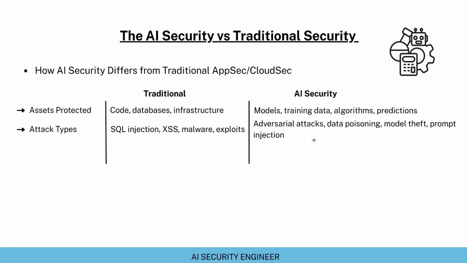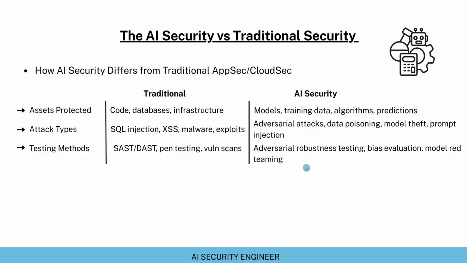And I hope you are now clear on the kind of attacks that are applicable to these AI systems and that they need protection from. The next one is testing methods. So in the traditional security, we used to perform static application security scans on the applications, dynamic application security scans. We used to perform penetration testing on these applications. We used to perform container security scans and various vulnerability scans to identify security vulnerabilities in the traditional manner. But with the advent of AI systems, AI security has changed these testing methods.